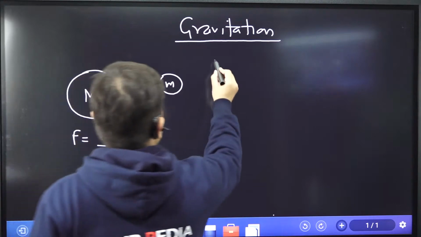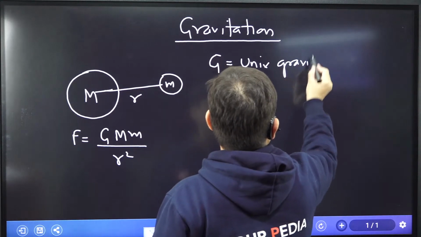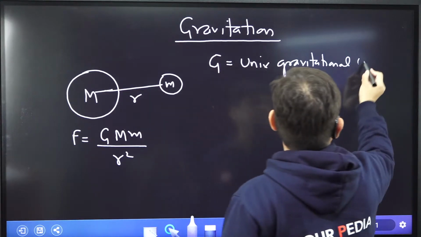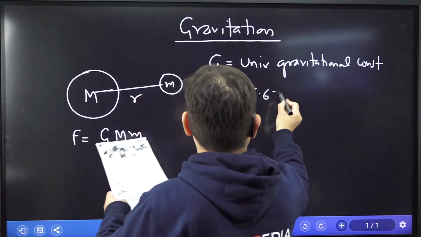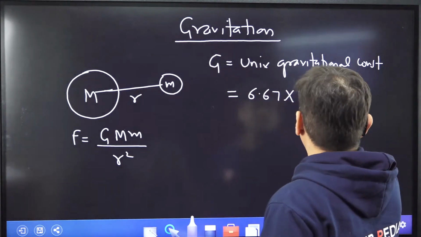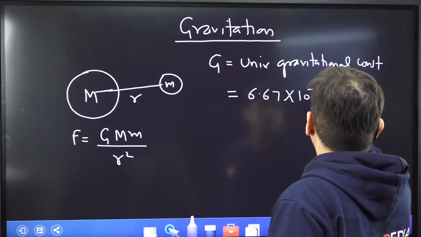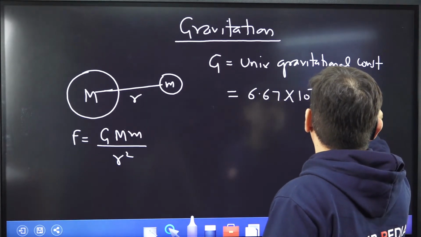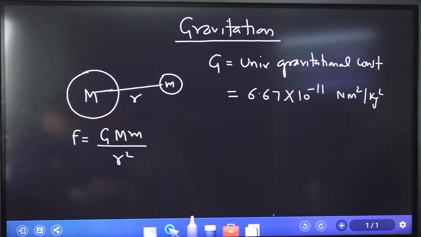Now all we should know is that capital G is called the universal gravitational constant. Its value you can remember is 6.67 into 10 raised to power minus 11 in SI units, which is Newton meter square per kilogram square. So this is the value of the universal gravitational constant, 6.67 into 10 to the power minus 11 Newton meter square per kilogram square.